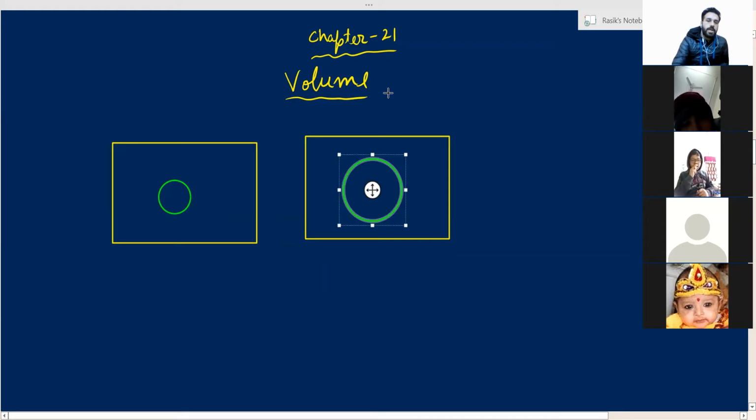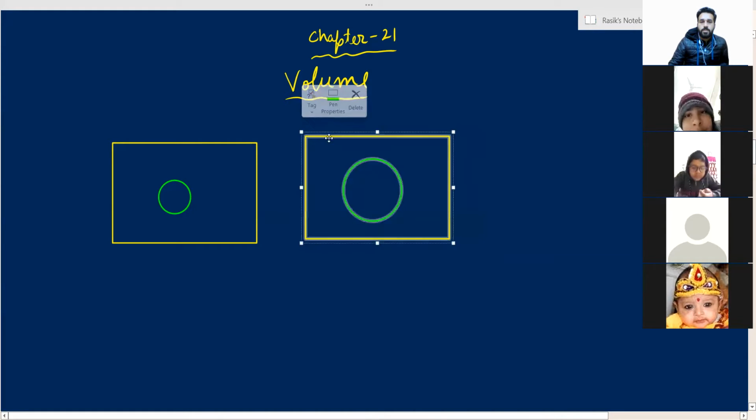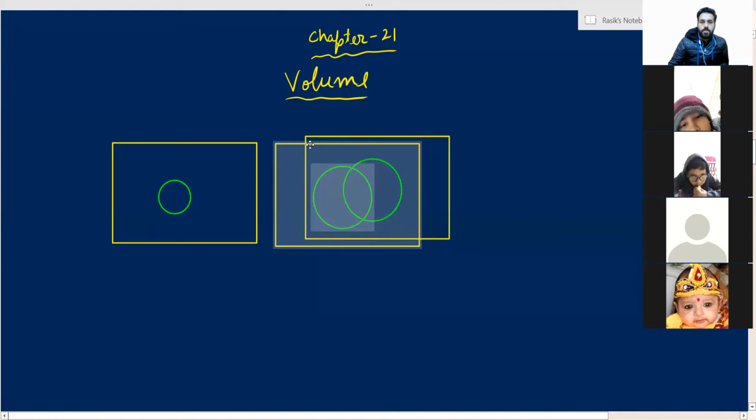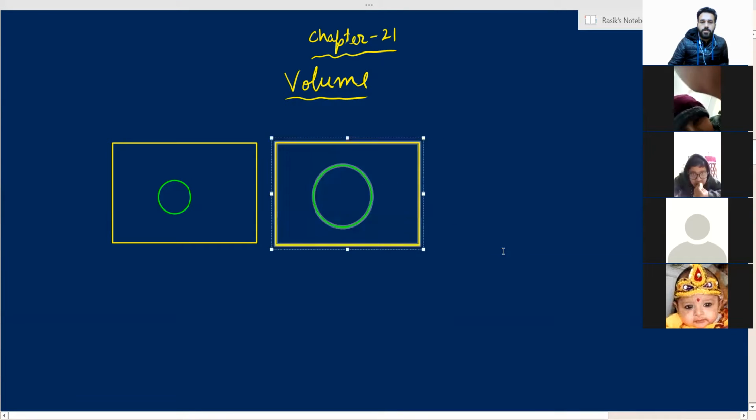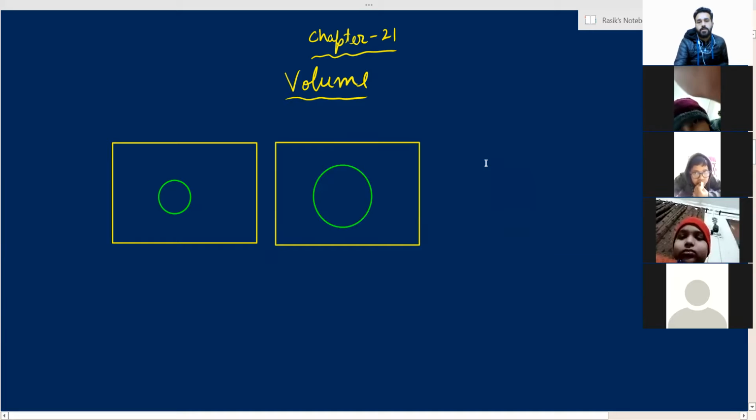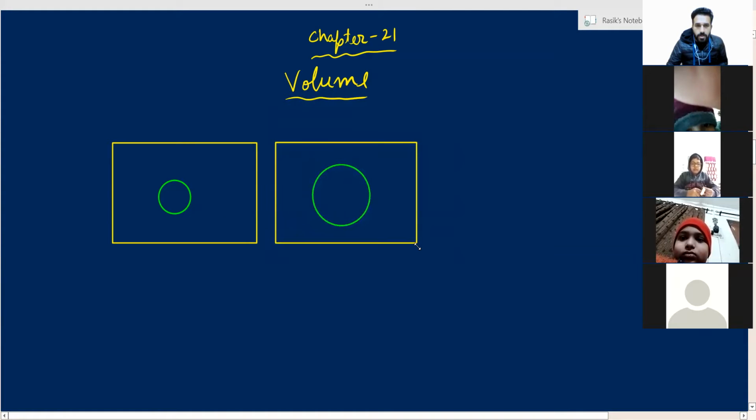So which room has a bigger balloon? Yes, the room number 2 has a bigger balloon. The size is the same for both the rooms. The room number 2 is looking a little bigger. Now this balloon is smaller. Why is it smaller? Because it is occupying less space in the room.